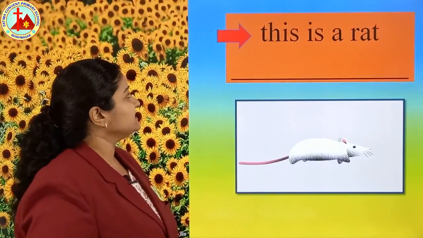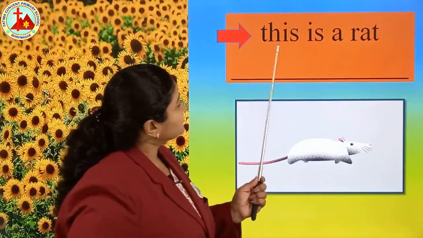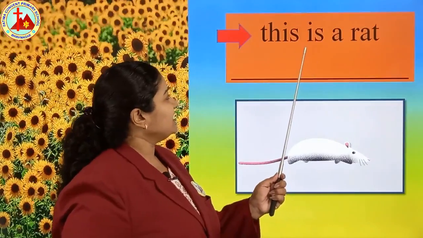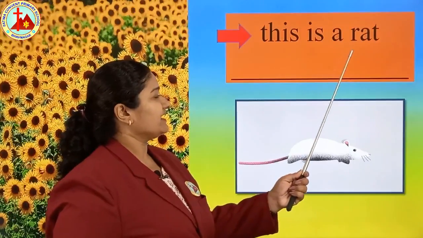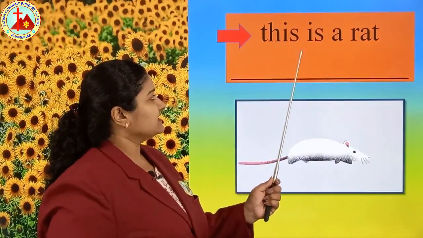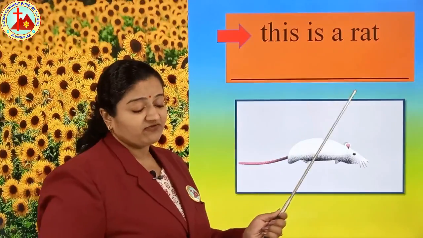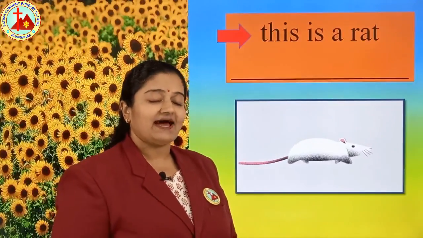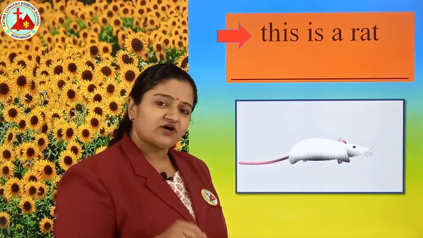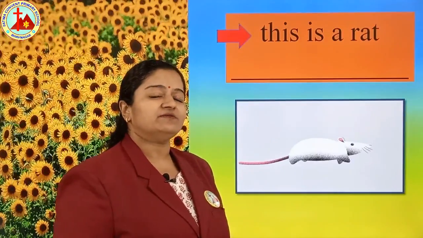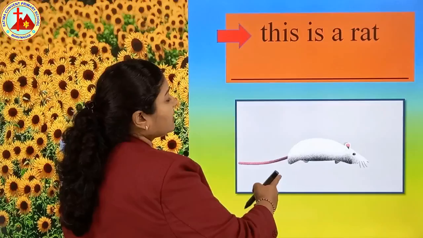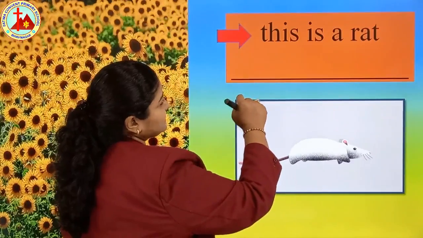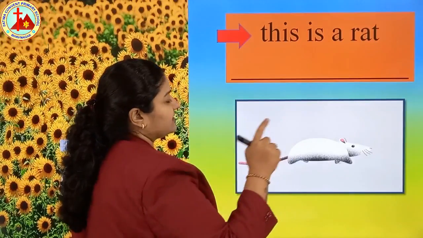Next one is: This is a rat. Now we have to write the first letter capital and at the end we have to put a full stop. So take out your pencil box. This is the picture of a rat and they are saying, this is a rat.